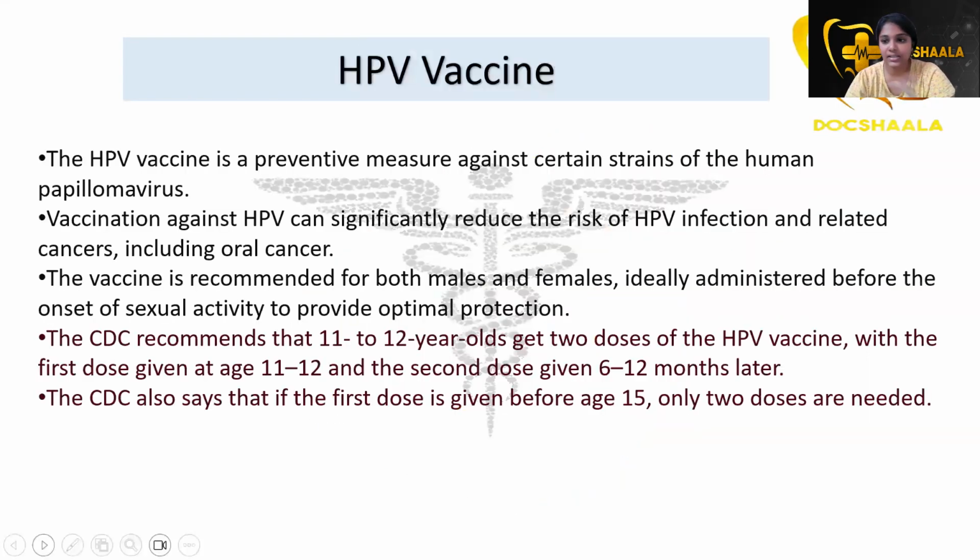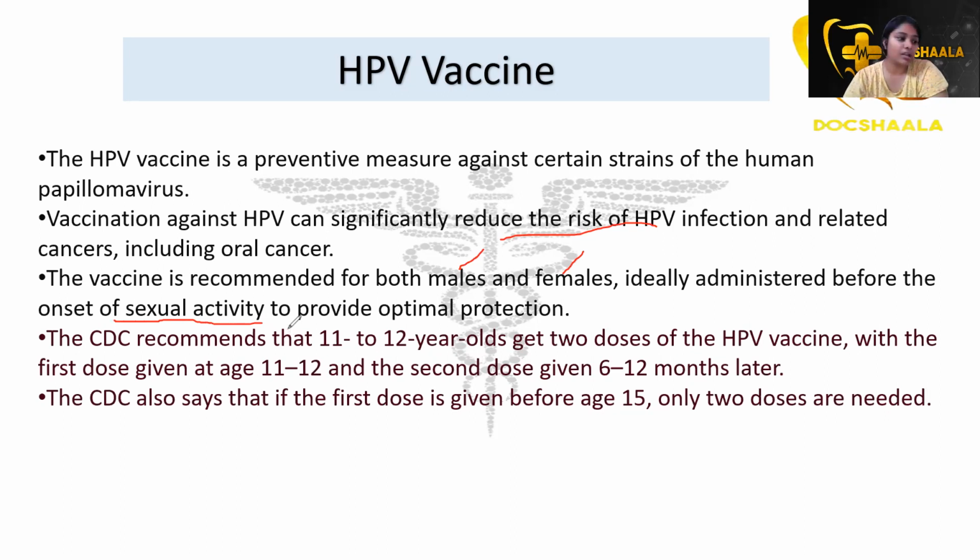So let's see a few points on the HPV vaccine. It is a measure against human papilloma virus, used to reduce the significant risk of infection, including oral cancers. The vaccine is recommended in both males and females and is administered before the onset of sexual activity, as the CDC recommends.